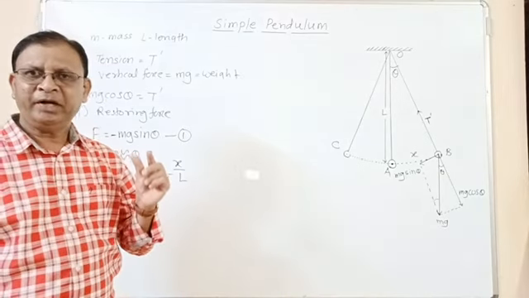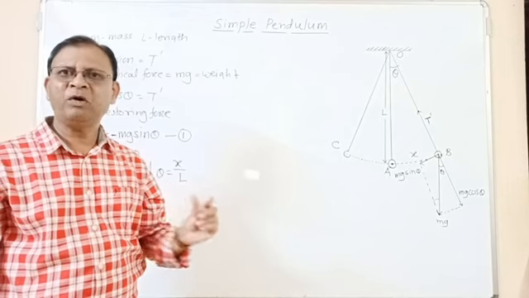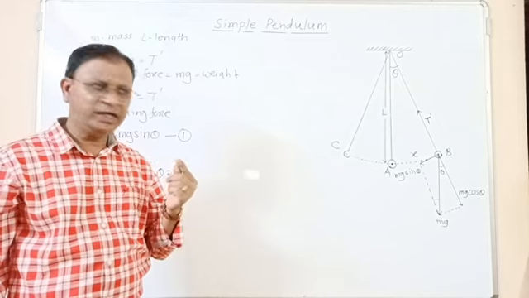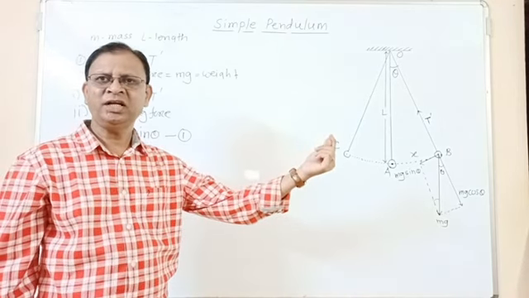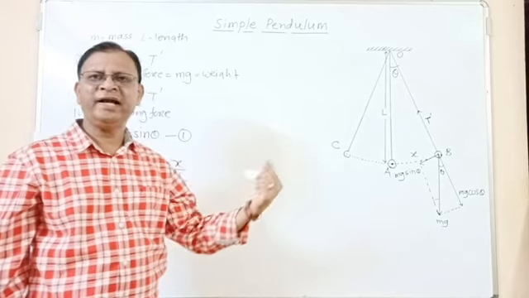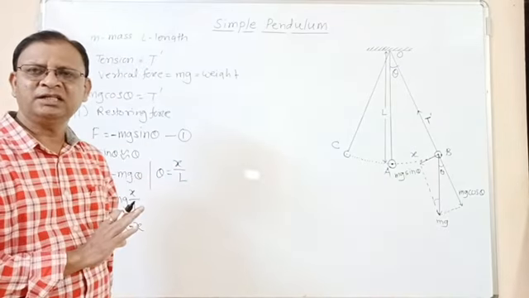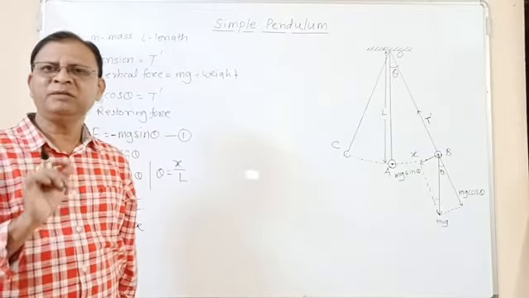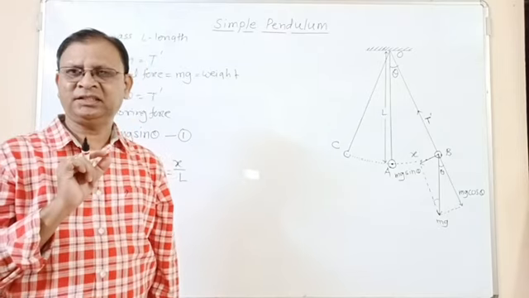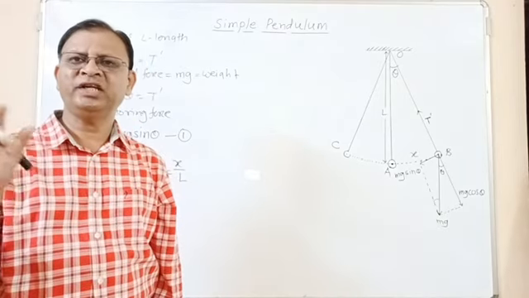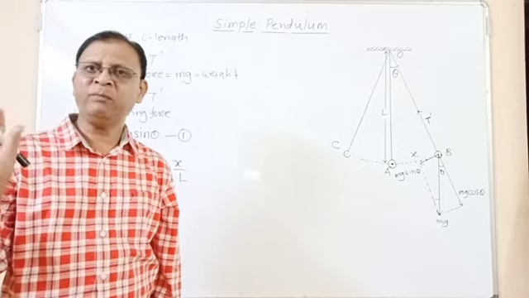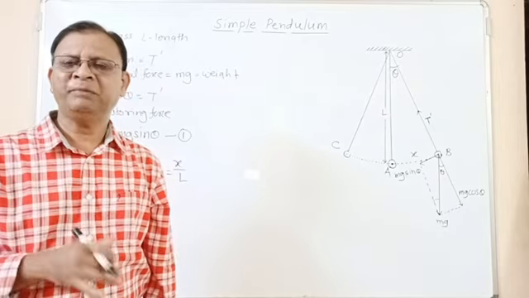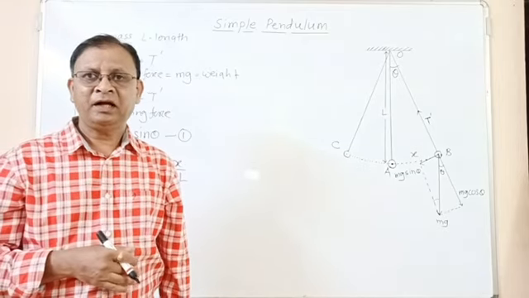So when the bob performs the oscillatory motion, the force acting on the bob is directly proportional to its displacement from the mean position, and the negative sign indicates that force and displacement are opposite in direction, and therefore we can say that the bob of the simple pendulum performs linear simple harmonic motion provided that the amplitude of oscillation is very small. This is the condition. If the amplitude of oscillation is very small, then the bob of the simple pendulum performs linear simple harmonic motion.